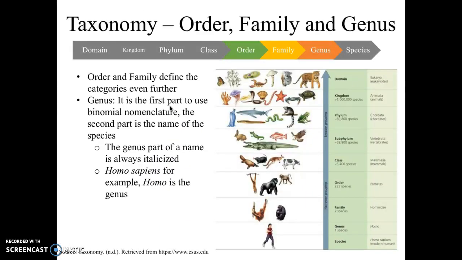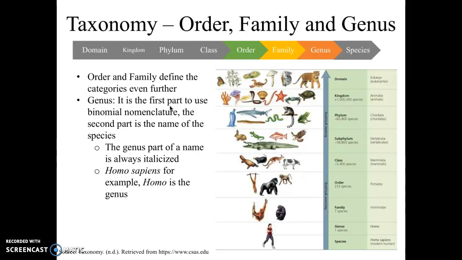Finally, I grouped order, family, and genus together. What they do is they define the categories even further. Genus is the first part to use the binomial nomenclature, which is the naming system. The first name is the genus, and the second name is the species. Just to give you an example, Homo sapiens: Homo is the genus, and sapiens is the species.